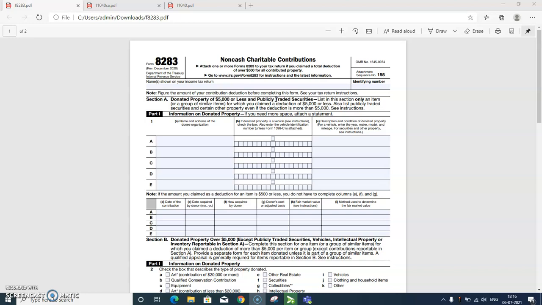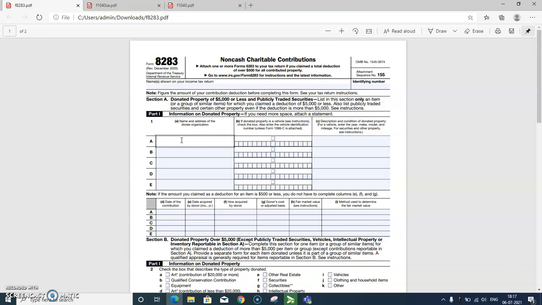Now the next part comes: how to file Form 8283. The filer must fill out the name and identifying number. You can see here the name on your tax return and the identifying number. It will automatically flow from the return.